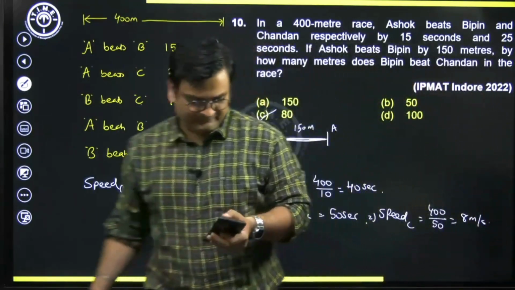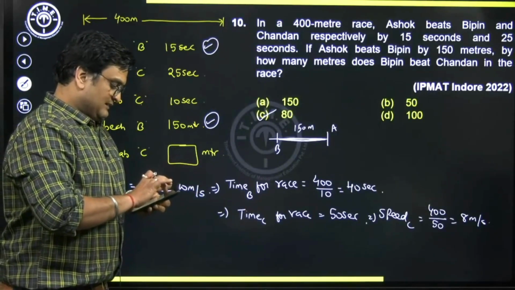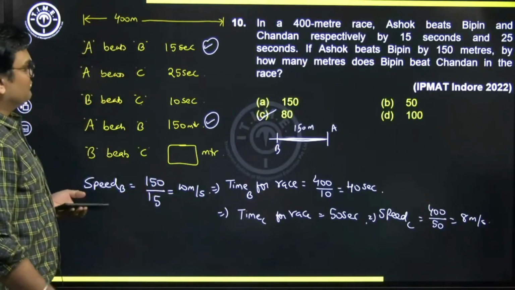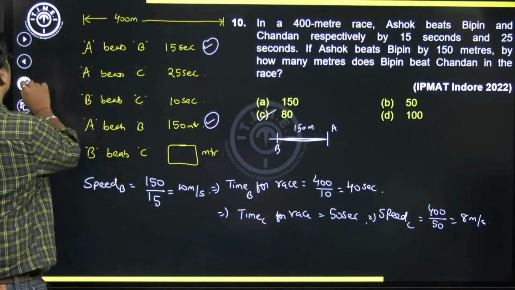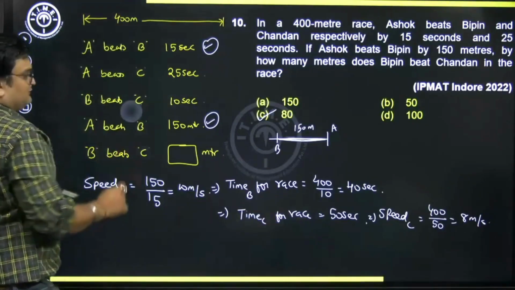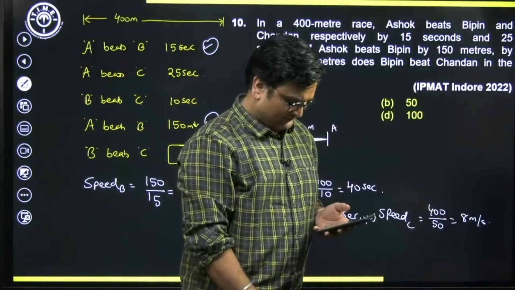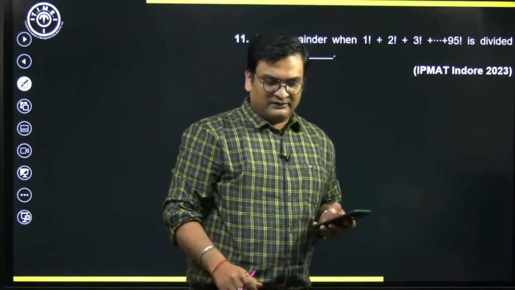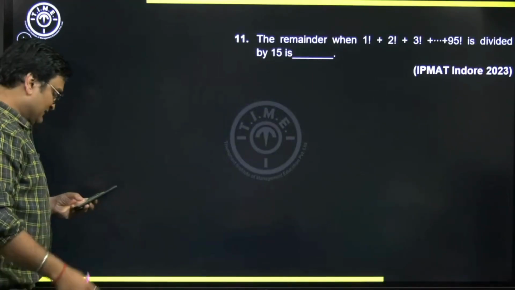Okay. I hope we are clear with this. Moving on. So this is how we could logically solve it without using a lot of equations, and we could get to our answer by simply using ratios of numbers. Now, next question. I'll just give you a minute for this, see if you get the answer.